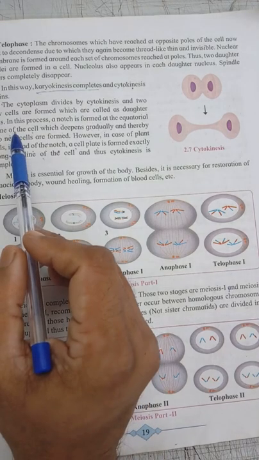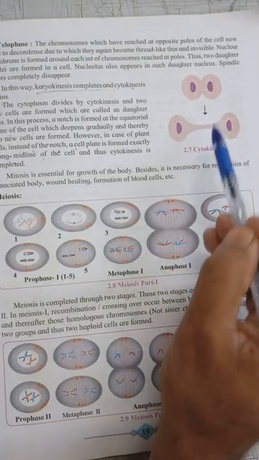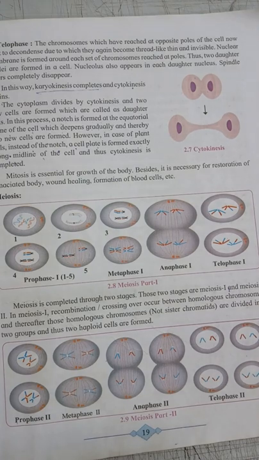In this process, a notch is formed at the equatorial plane of the cell. See, a notch is formed like that. The notch gradually deepens. Thereby, two cells are separated from each other and two new daughter cells are formed. However, in the case of a plant cell, instead of a notch, a cell plate is formed exactly along the middle of the cell. Thus, cytokinesis is completed and two daughter cells are formed.